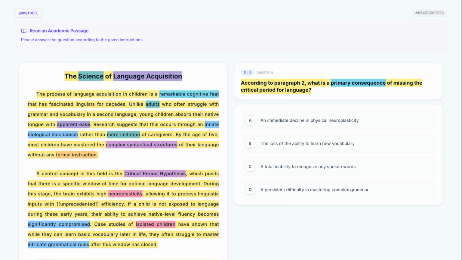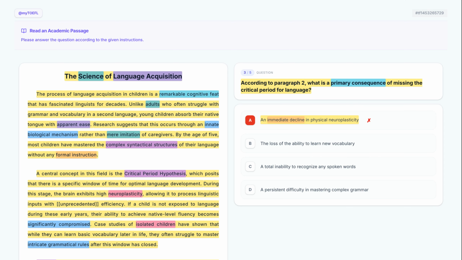Let's take a closer look at option A, an immediate decline in physical neuroplasticity. The text says the brain exhibits neuroplasticity during the stage, but it doesn't explicitly state that missing the window causes an immediate decline in physical plasticity. This is an inference, not a stated consequence. Let's eliminate it.